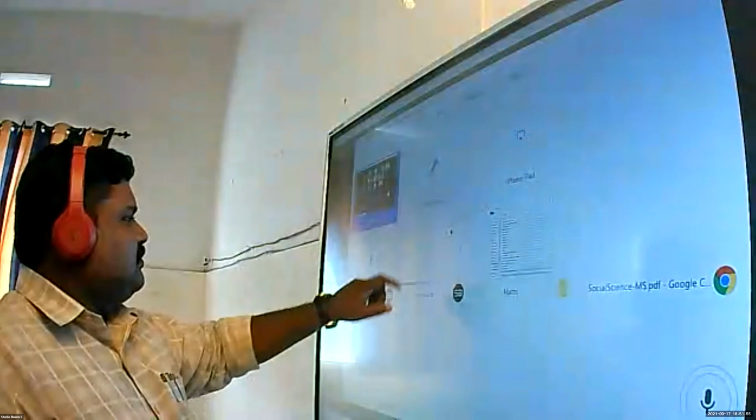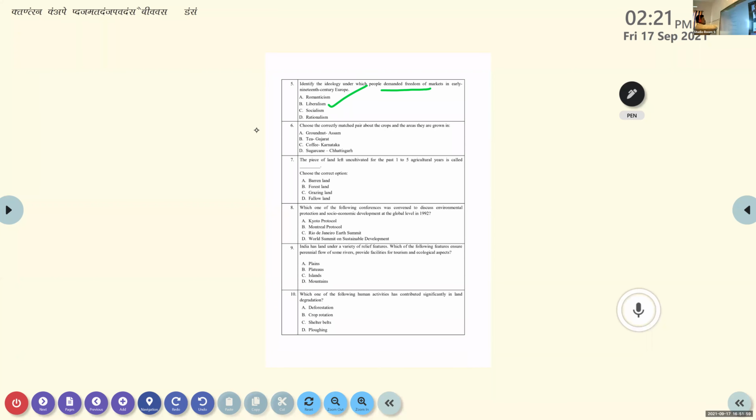Can you show the question again? Question is here, man. The sixth question. Choose the correctly matched pair about the crops and the area they are grown in. Groundnut, Assam, tea, Gujarat, coffee, Karnataka, sugarcane, Chhattisgarh. Tell me. You want 50-50? Call a friend? Phone a friend or something like that? Vishnupriya, then what is the answer?